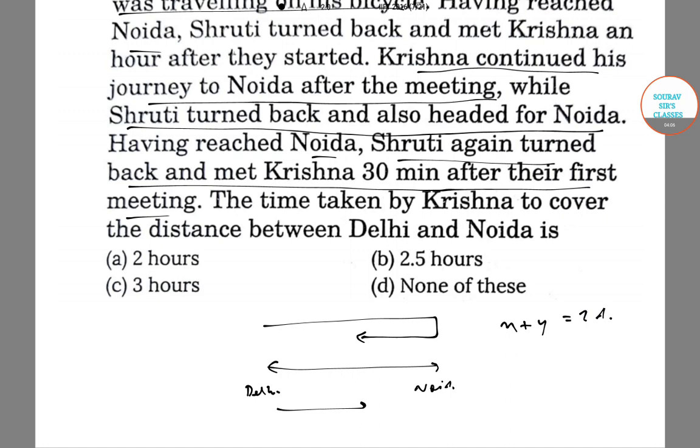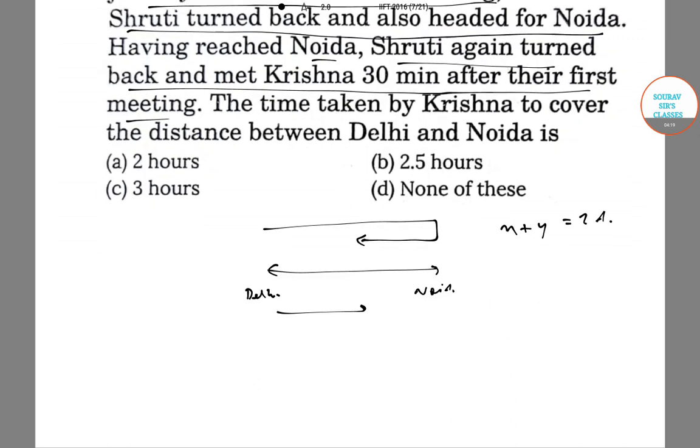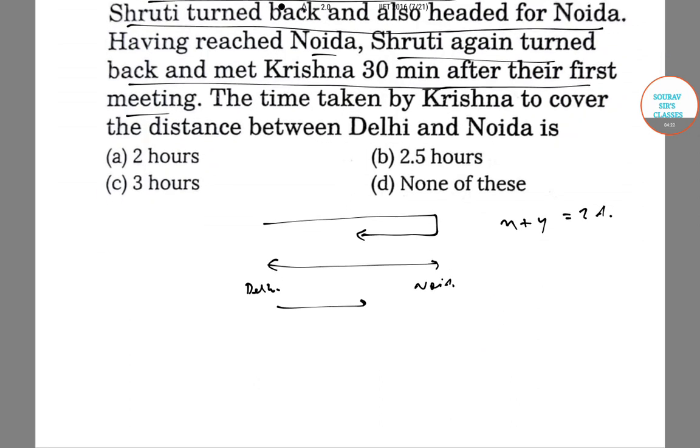After this, Shruti changes the direction and reaches Noida and turns back to meet Krishna a second time after half an hour. So this is y by 2, this is x by 2.